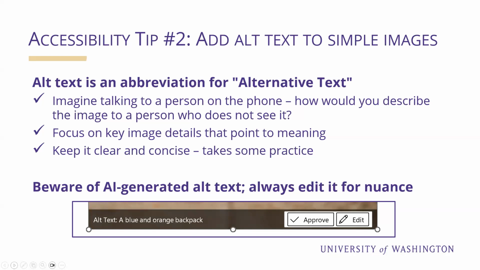When writing alternative text, keep your description of the image short, grammatically correct, and no more than 1 or 2 sentences. Focus on key image details that point to meaning and context. What is this image meant to convey? Alt text should offer the same clarity of meaning for the person who does not see the image as it does for the person who can see the image. Writing alt text takes a little bit of practice, but it gets easier over time.